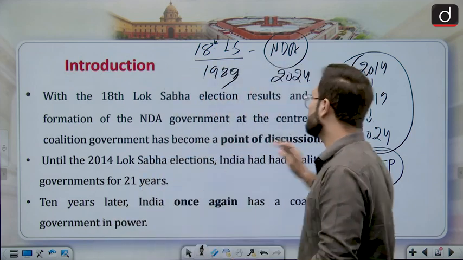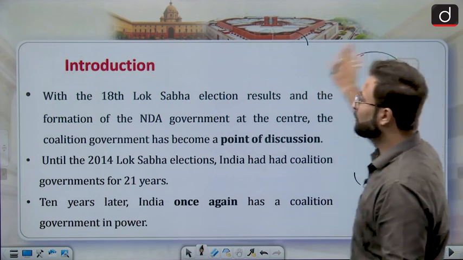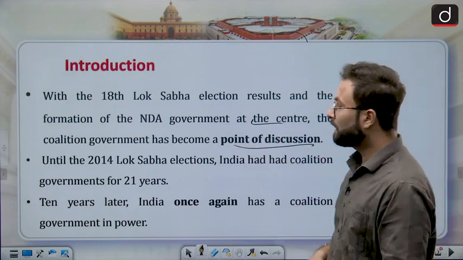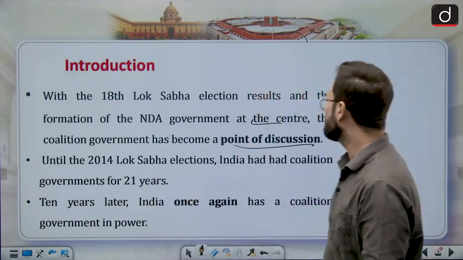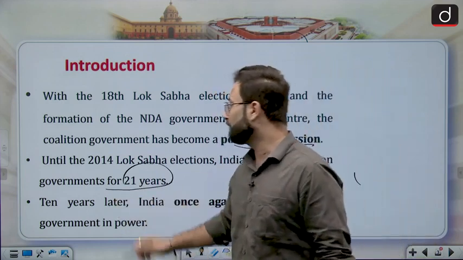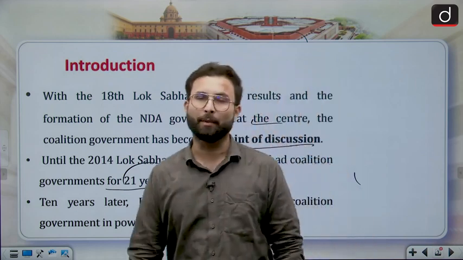So let's start our discussion. With the 18th Lok Sabha election results and the formation of the NDA government at the center, the coalition government has been a point of discussion. Until the 2014 Lok Sabha election, India had had a coalition government for 21 years. 10 years later, India once again has a coalition government in power.